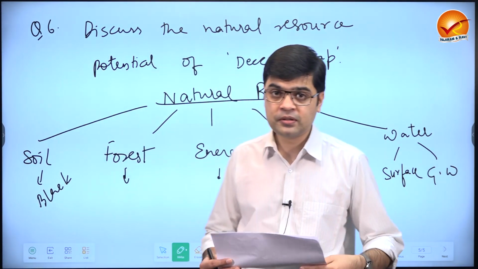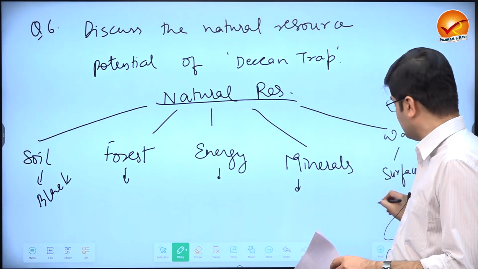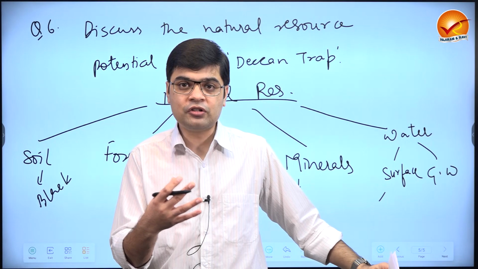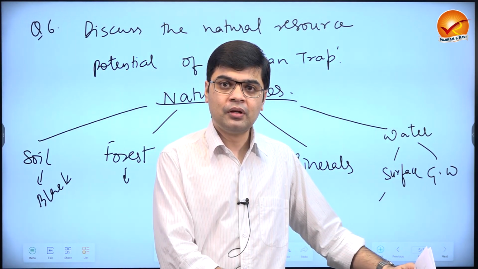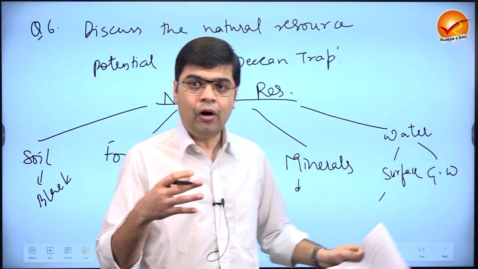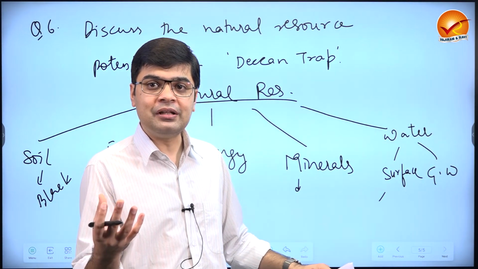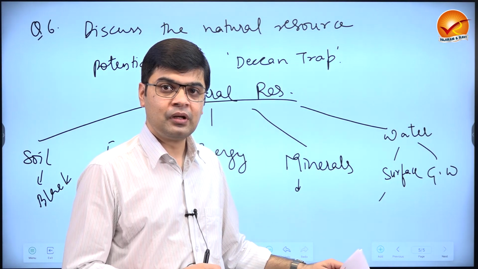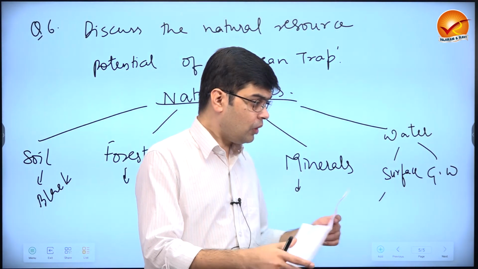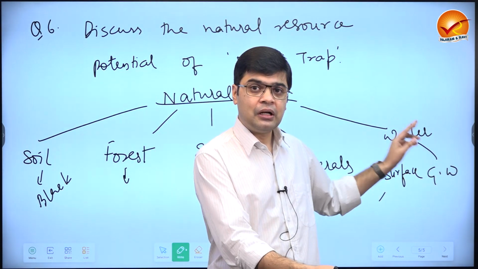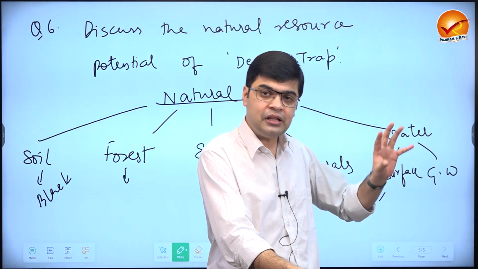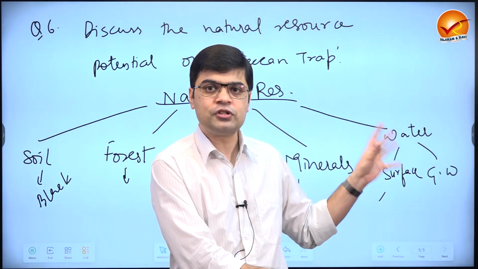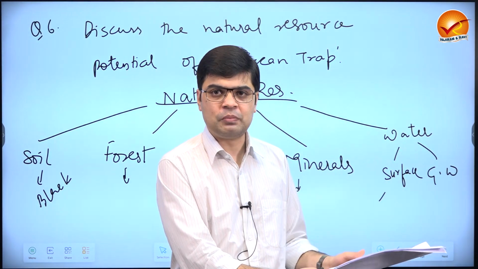Water resources. You can write about the rivers that are flowing here and how these rivers can be tapped and this resource potential can be used. For example, you may talk about how the development of dams in the regions around Pune, Ahmednagar have changed the cropping patterns. Groundwater. We don't have much of groundwater here. Groundwater may be present only in those areas where we have some fractures or where we have some fissures, and that is fossil water. So not much of groundwater is present.